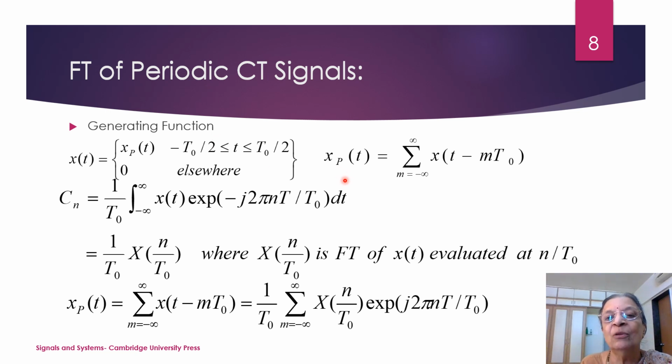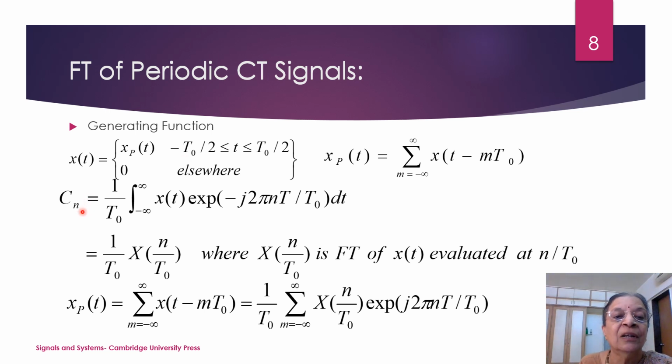How does the periodic signal look? It is this periodic signal. But between minus t0 by 2 to plus t0 by 2, it is the same as x_p(t), but otherwise it is 0. So we are concentrating only on one period of the periodic signal. Now, if we consider this generating function, we can write down the Fourier transform because it is aperiodic.